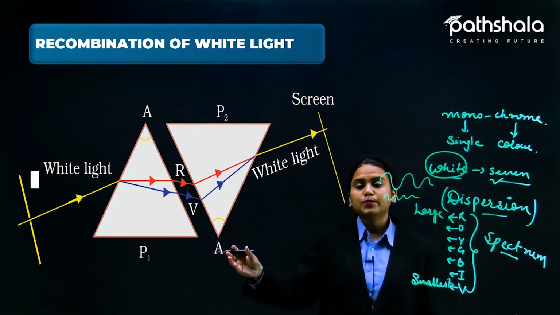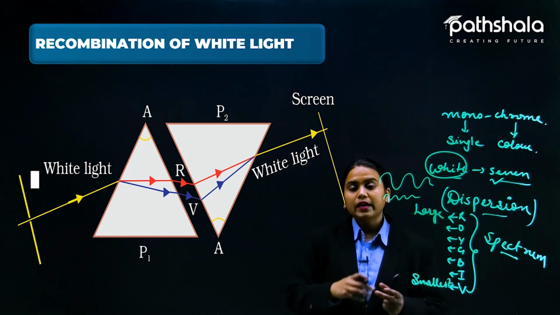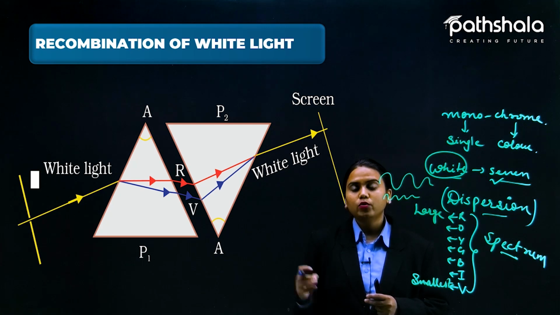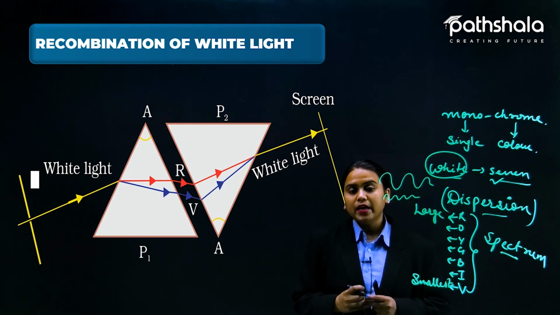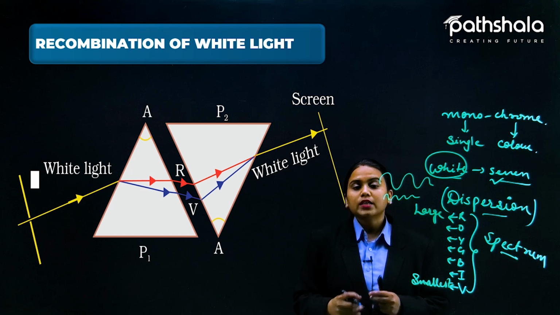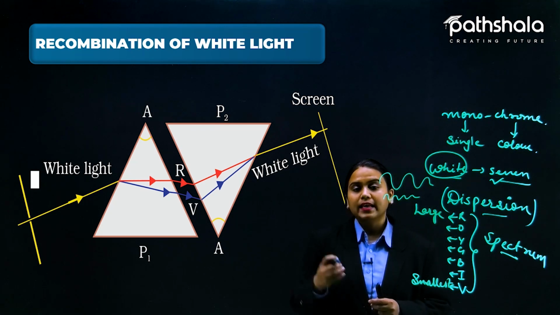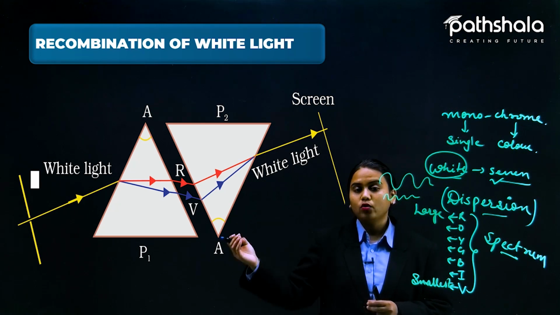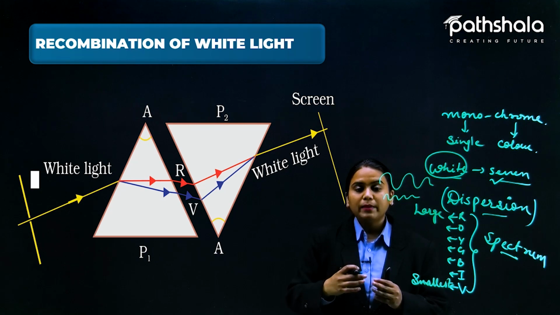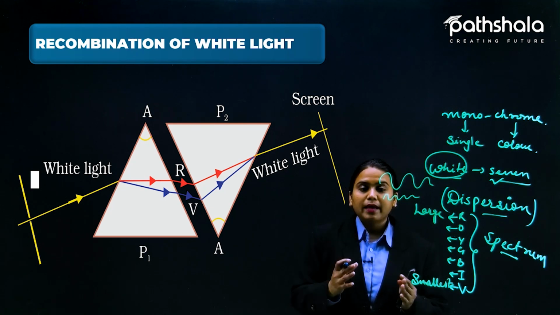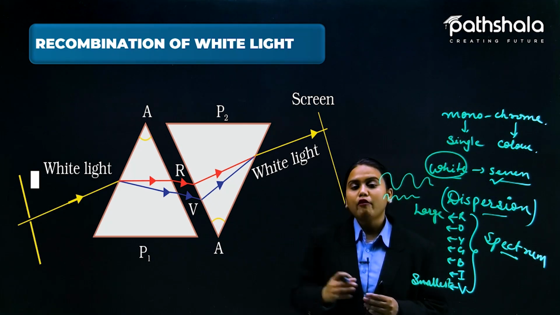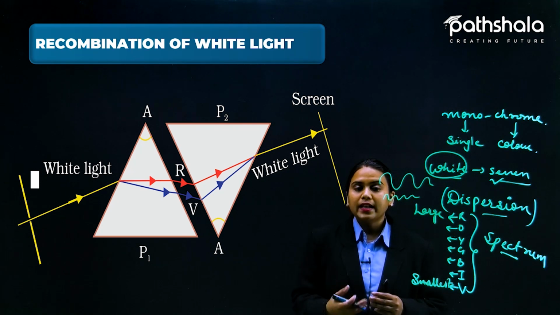But when another prism is put in inverted form, all these light rays of different colors enter the inverted prism, recombine and make white light again. This is the proof: on the screen we again get white light. The colors deviate at such angles that when they are recombined with the same kind of prism, they give white light as a result.